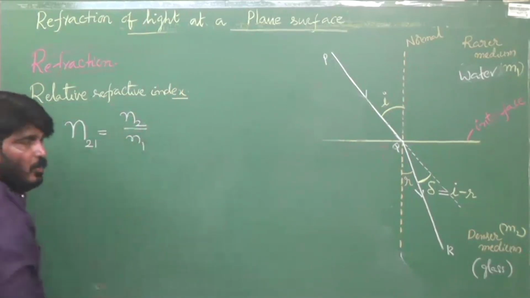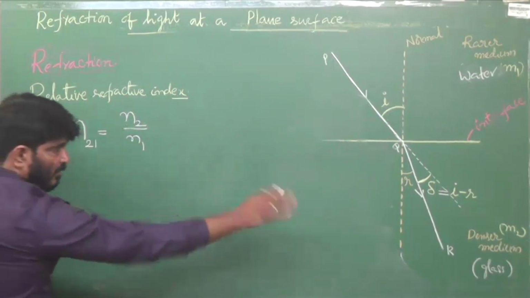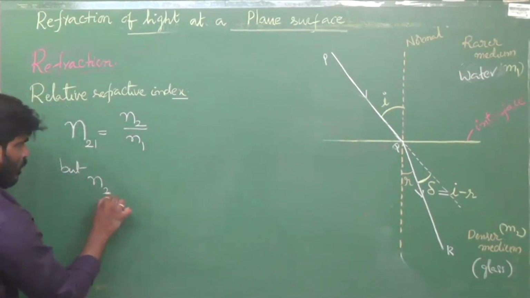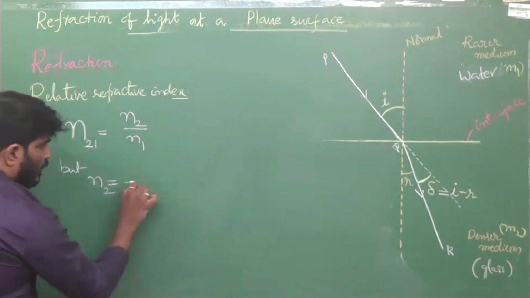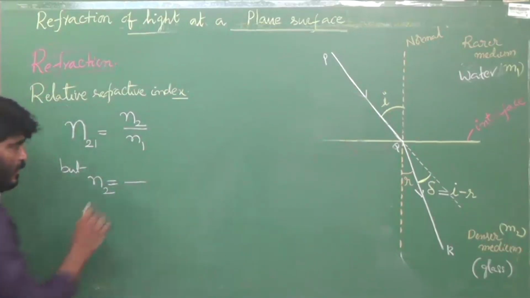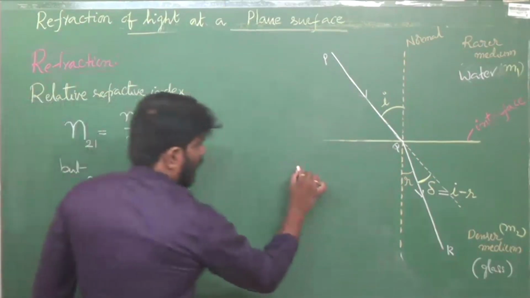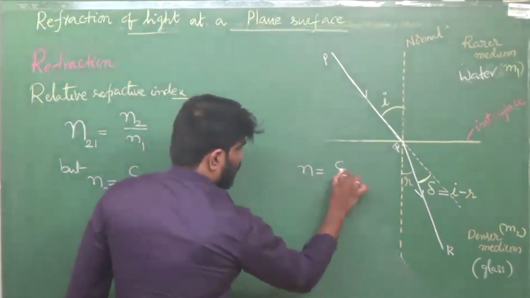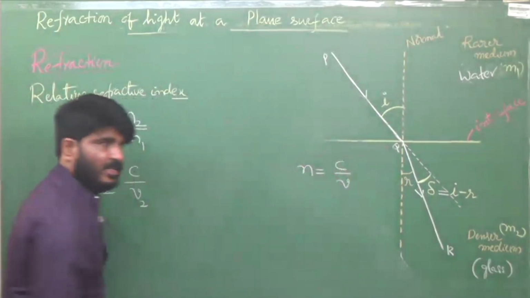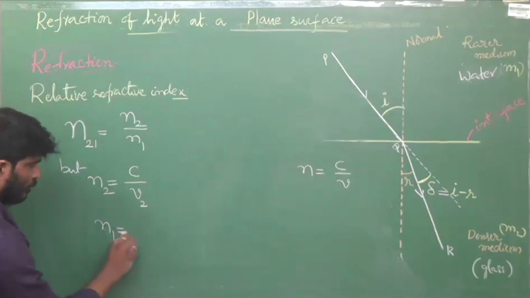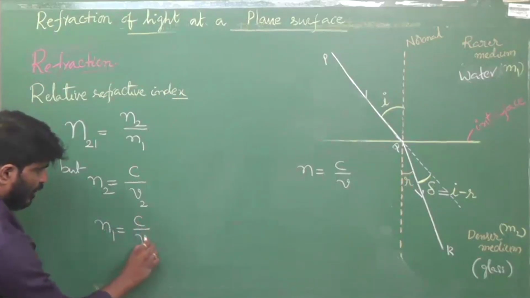Tell me, what is N2? That is absolute refractive index of medium 2. Just now we finished that. Can you tell me how we can write N2? C by V2, because absolute refractive index is equal to C by V. So for medium 2, that's why V2. Next N1 is C by V1.